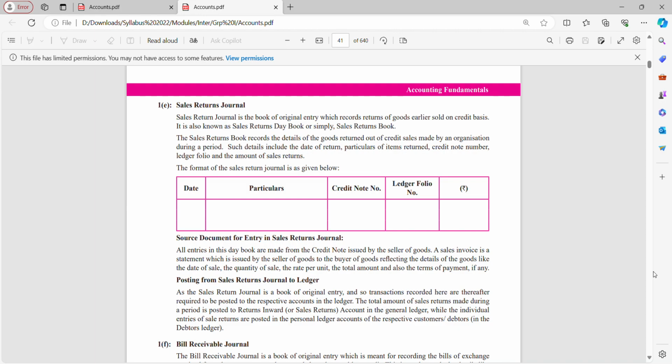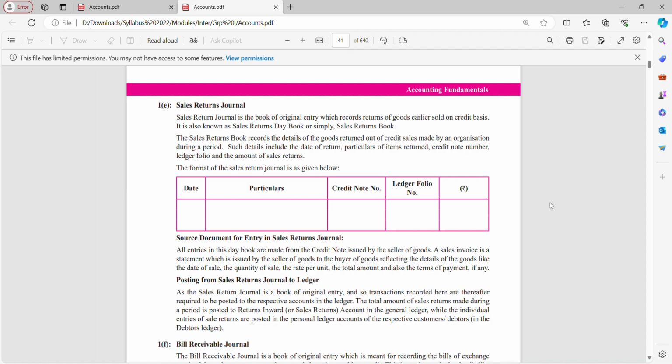Posting from sales return journal to ledger. As the sales return journal is a book of original entry, transactions recorded here are thereafter required to be posted to the respective accounts in the ledger. The total amount of sales returns made during a period is posted to the returns inward account in the general ledger, while the individual entries of sales return are posted in the personal ledger accounts of the respective customers or debtors. So this is related to the sales return journal. So what they have mentioned here is how you are supposed to post.